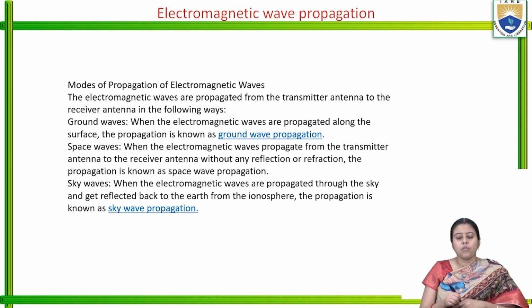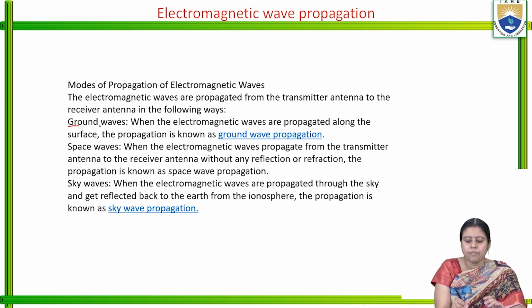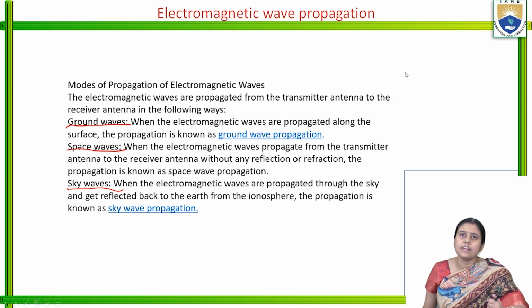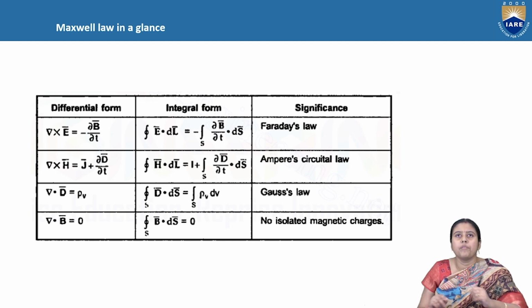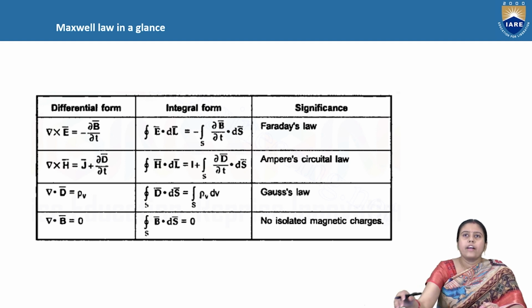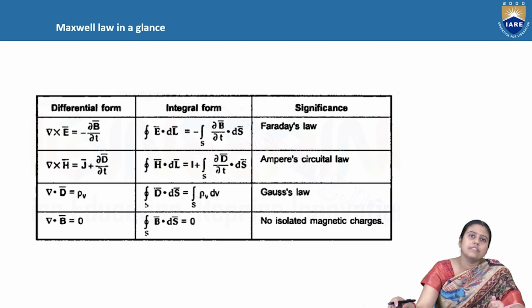So electromagnetic wave has three types of propagation. Number one is the ground wave propagation. Next one is the space wave propagation, and then the sky wave propagation. So these are the electromagnetic wave propagation modes. As we discussed earlier, just one glance at Maxwell's laws. As we discussed in the previous session, Maxwell has four laws.